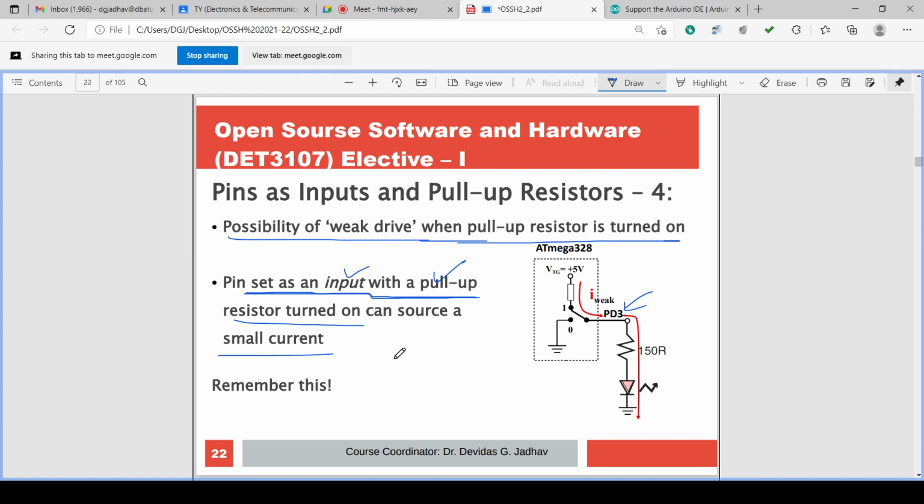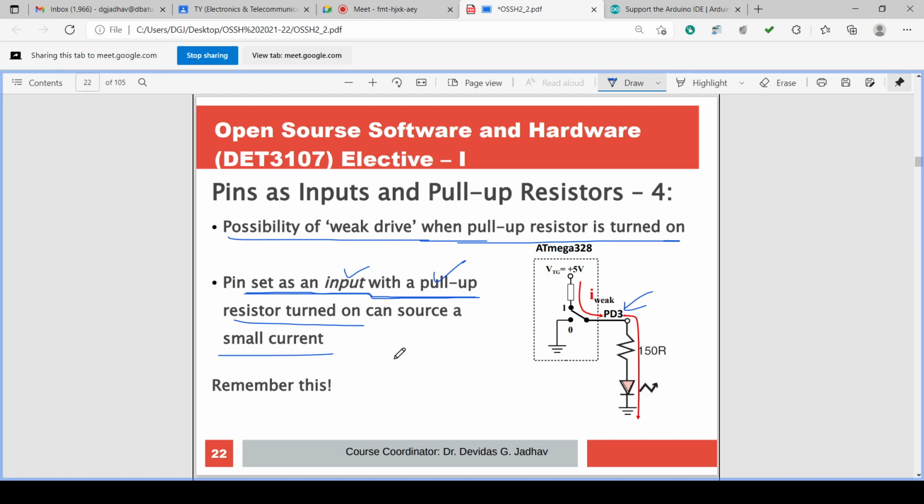Okay. So this is plus 5 volt, pull-up resistor, PD3, 150 ohm externally connected, and the LED is externally connected to the ground. So this pull-up resistor, which is connected internally to the 5 volt, can give the current through pin number 3, PD3, through the resistor to the LED.